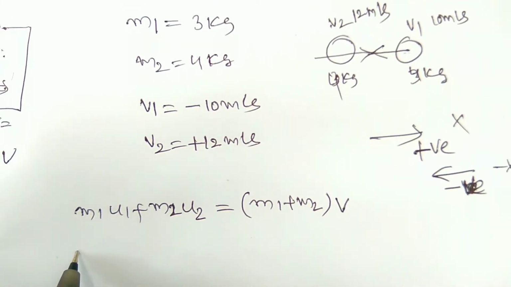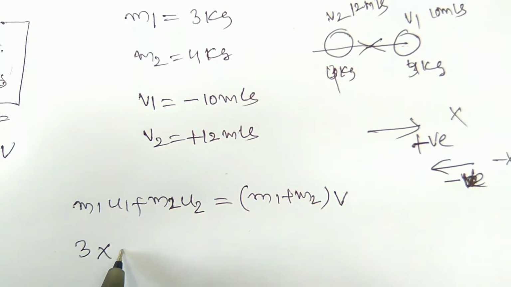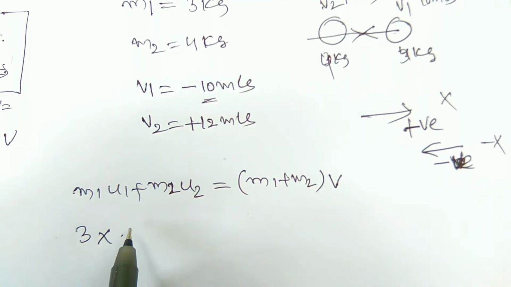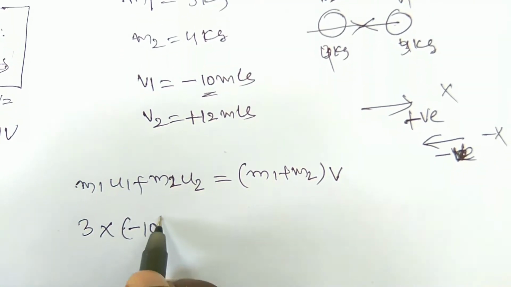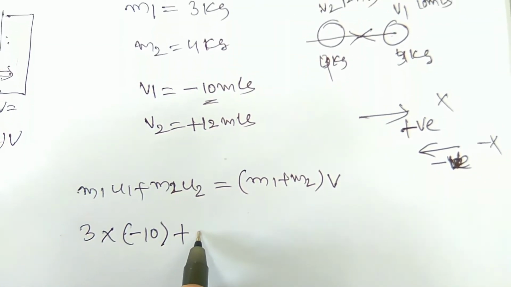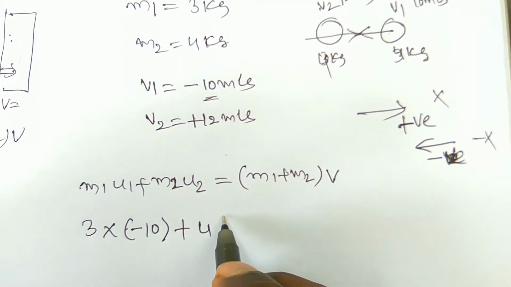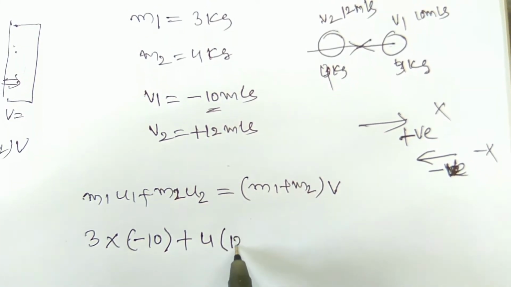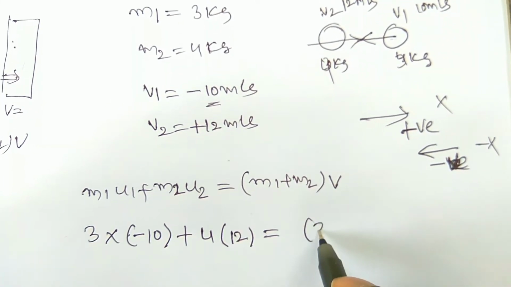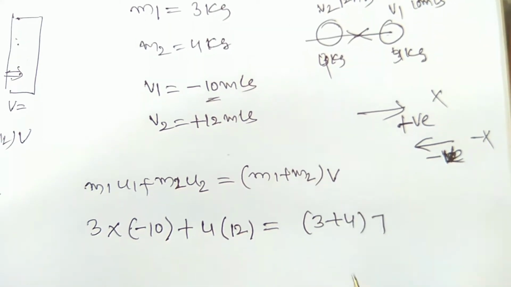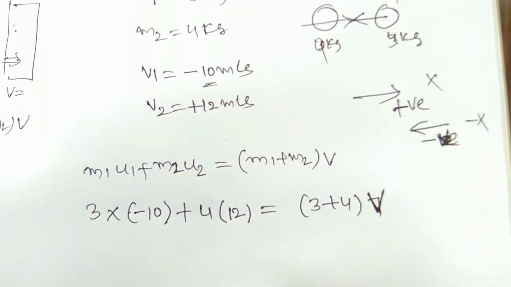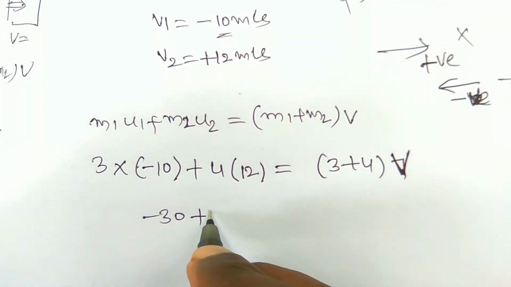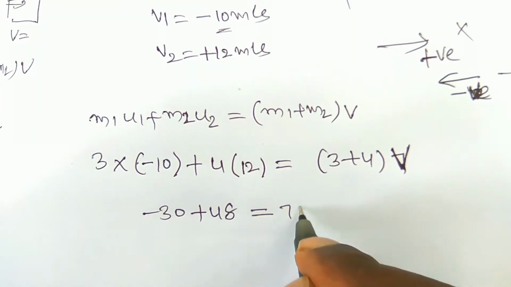Therefore m1 is equal to 3 kg, u1 or v1 you should write here minus 10, plus m2, that is 4 kg, and u2 or v2 is 12 meter per second. It is equal to m1 plus m2, that is 3 plus 4, into v. Simply you can write that, that is minus 30 plus 48, it is equal to 7v.